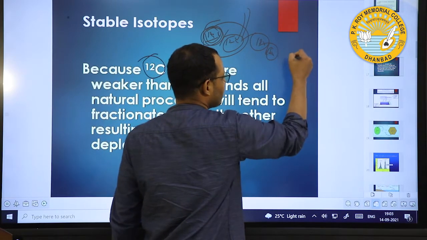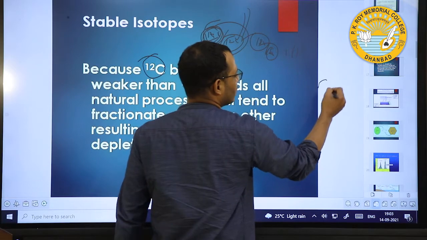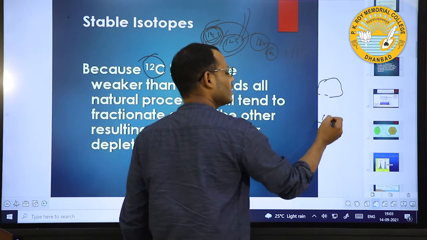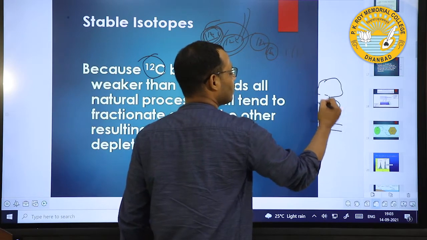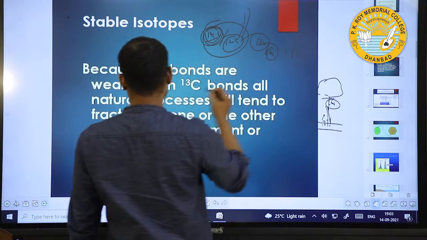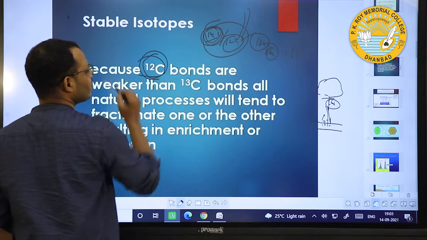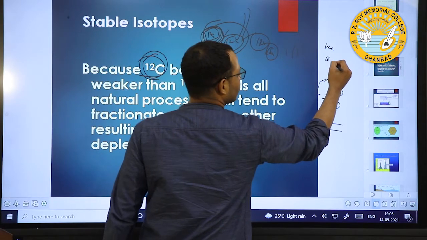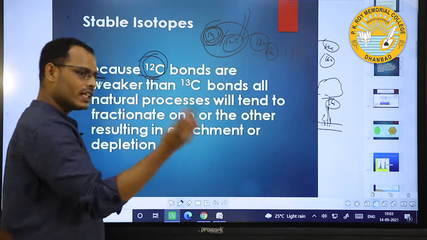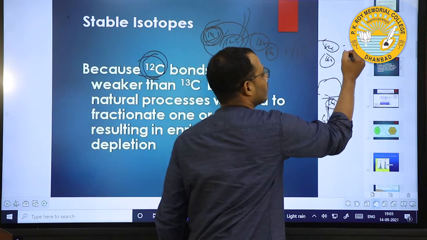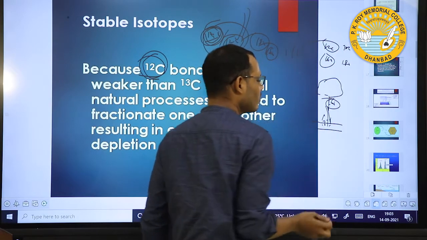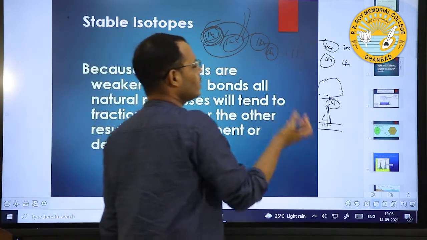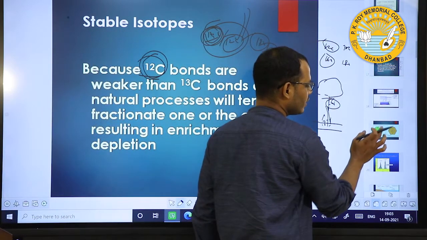That's why, suppose this is sea water, when this water evaporates, 16O will go away from the water. Due to the weaker bonds, either 12C or 16O is always weaker than the heavier one, that means 13C or 18O. That is why 12C always moves faster than the heavier isotope.